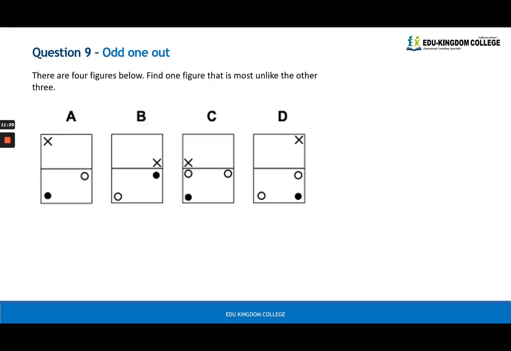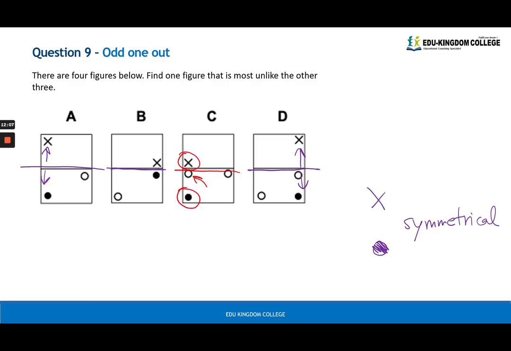Okay, this one we're finding the odd one out. The pattern was actually involving the cross and the black circle. They have to be of symmetrical basis. What I mean by that is it's a reflective thing. So when you reflect along that axis here, they lie in symmetry. Same as B, they are in the corners, they lie in symmetry, and same as D, they lie in symmetry. If you look at C, they do not lie in symmetry. It should be where the white dot is, but instead it is on the corner here. So C is the odd one out.